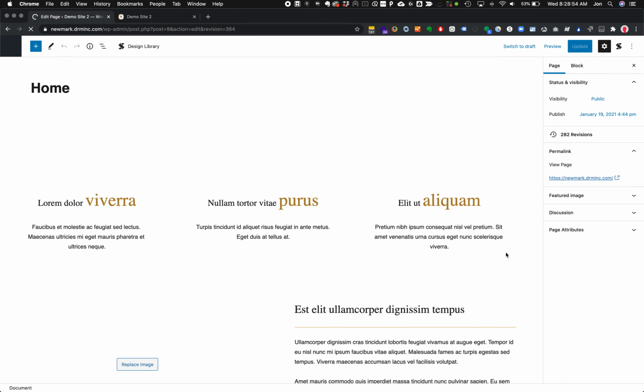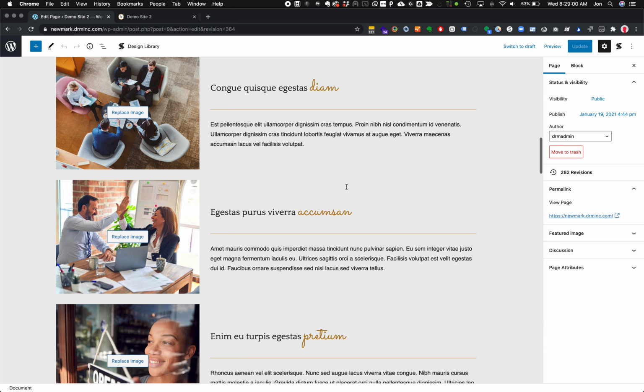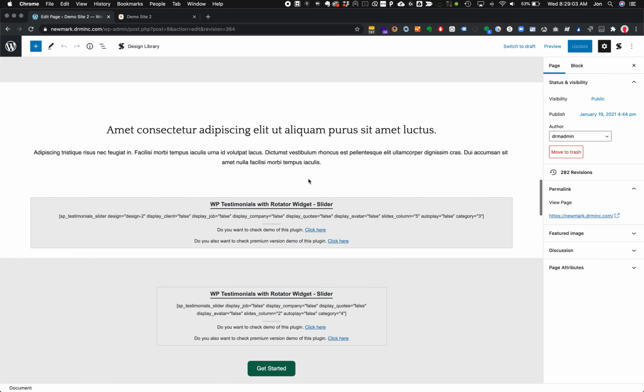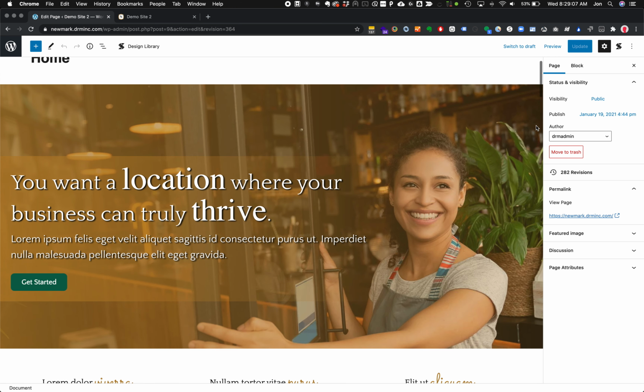So in this version now, prior to me making any changes, we don't have the extra button. We don't have the this is my new headline. We don't have any of those extra blocks that we added down here because we reverted it back one revision back. We also noticed that now we have one more new revision. So we didn't lose what we just did. It's just now back in one revision back.